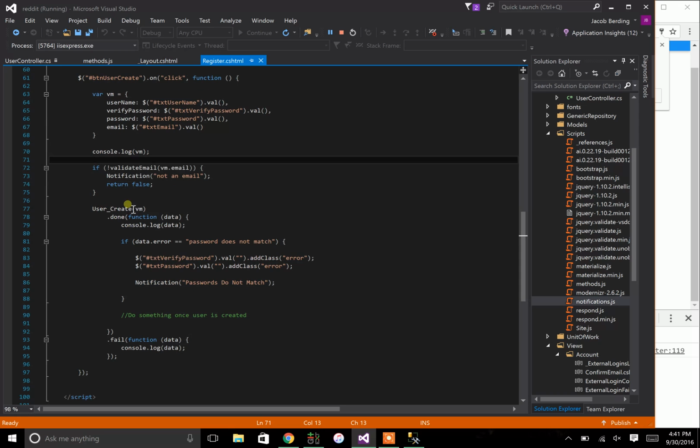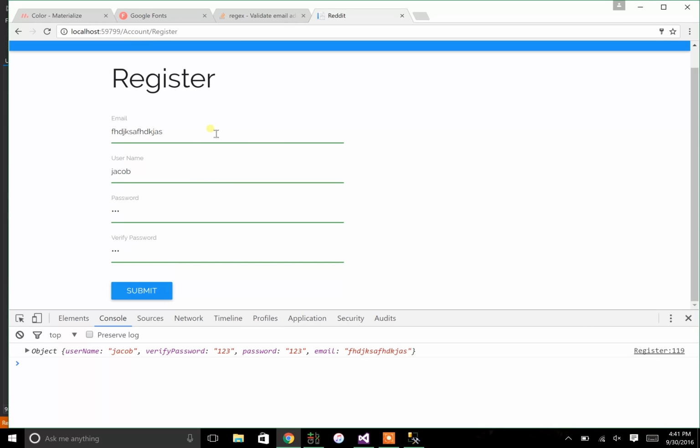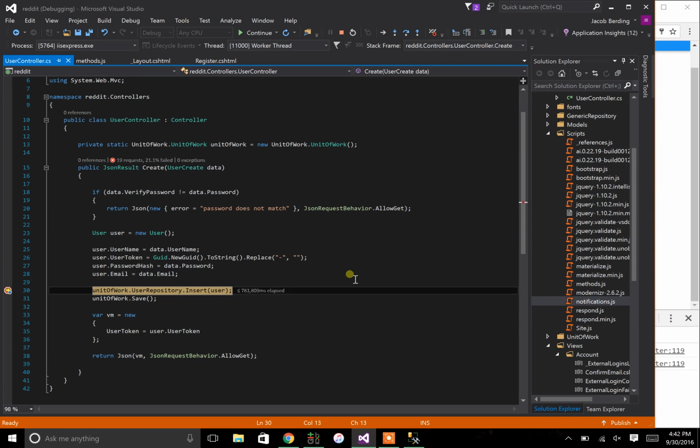So now that I've done some validation here, I now want to actually enter a user, right? So let's enter j@j.com. Jacob is the username. Well, actually, we'll call it Aaron. Password 123, verified password 123, they match, right? So when I submit this, now this is the advantage of the breakpoint. So what I've done is I've set one breakpoint and I've executed the create method, right?